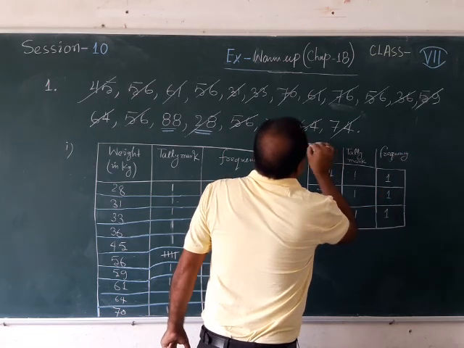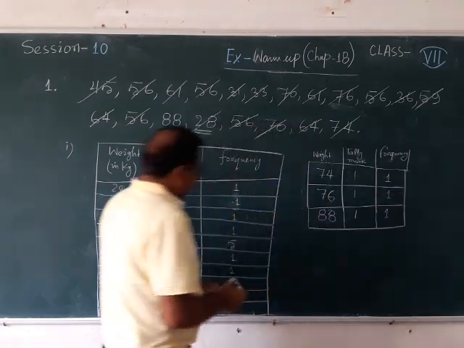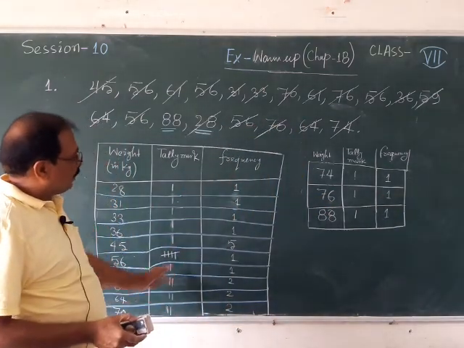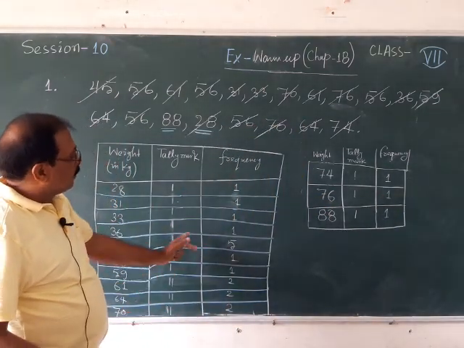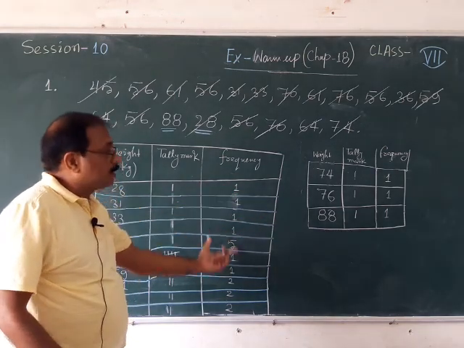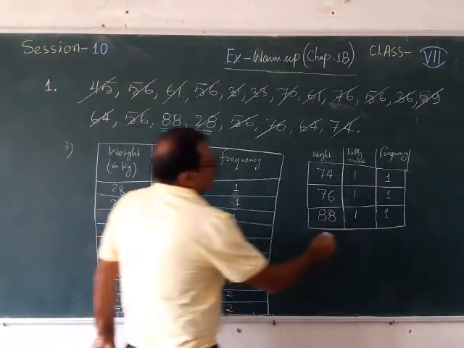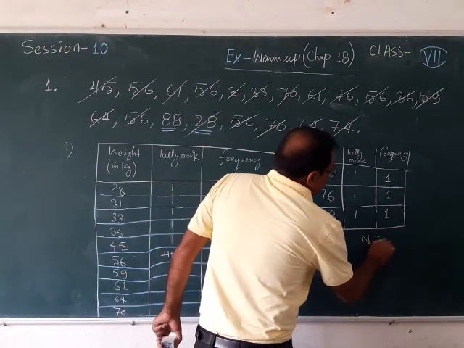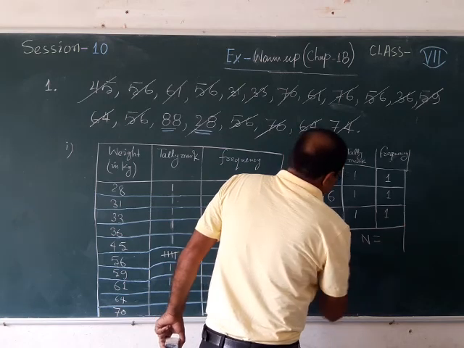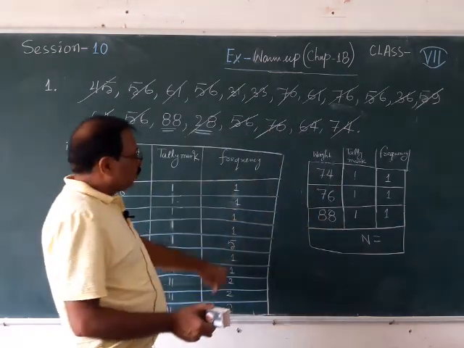Okay, and you will be drawing the attached table. Table should not be separated like how it is separated on my board. You will not separate it. You will be drawing on the same page. Now you can add the sum. That means total is written as n. N means now you need to add it.